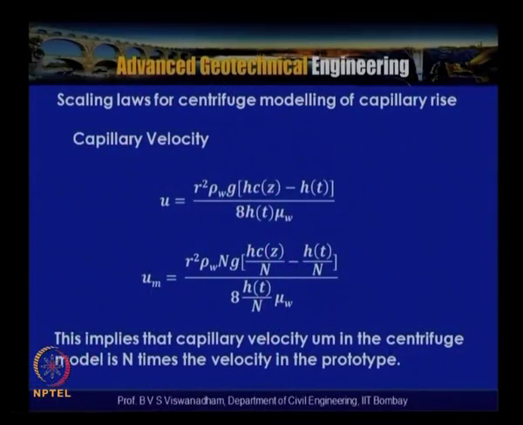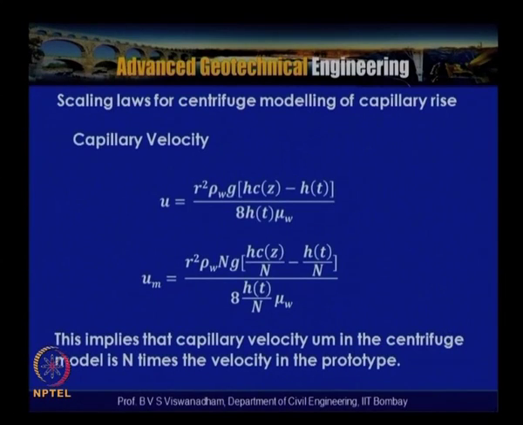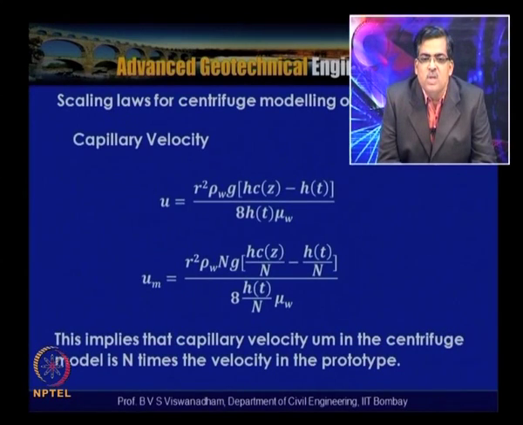Now after having deduced this capillary time, let us look into capillary velocity. As we have defined in the previous discussion, u is equal to r square rho w g into (HCZ minus HT) by 8 HT mu w. So we can write for the model velocity um as r square rho w into n g into (HCZ by n minus HCT by n) by 8 HT by n into mu w.